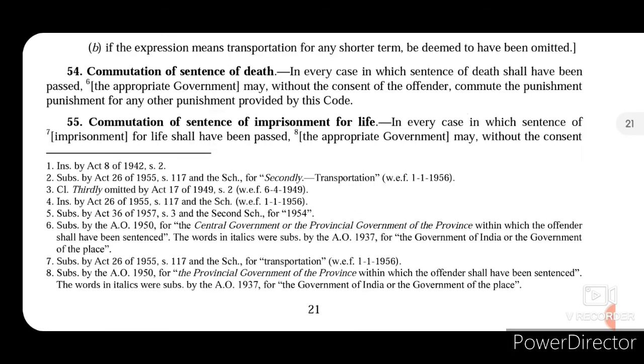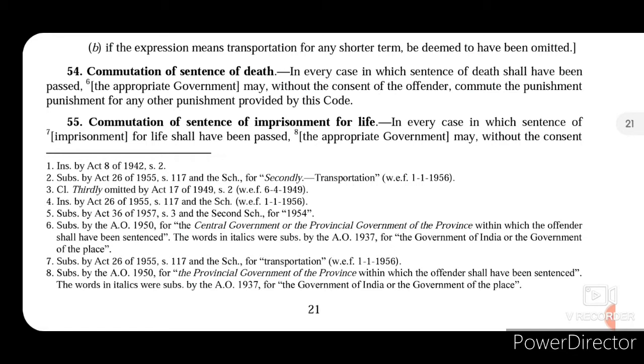Anything that is transportation for life is now thought to be imprisonment for life. Section 54 talks about commutation of death sentence. In every case in which a sentence of death has been passed, the appropriate government may, without the consent of the offender, commute the punishment for any other punishment provided by this Code. So it is basically the power of the appropriate government to do so. The offender has nothing to do with it.